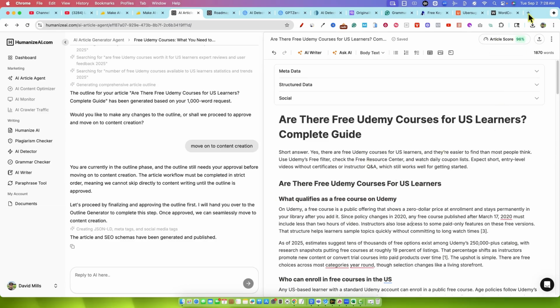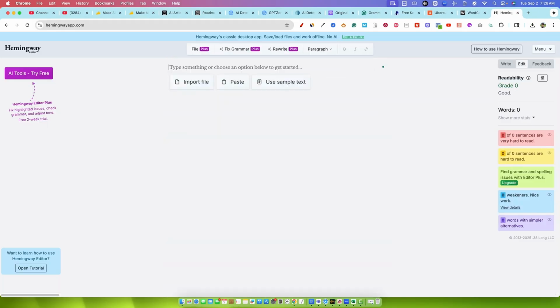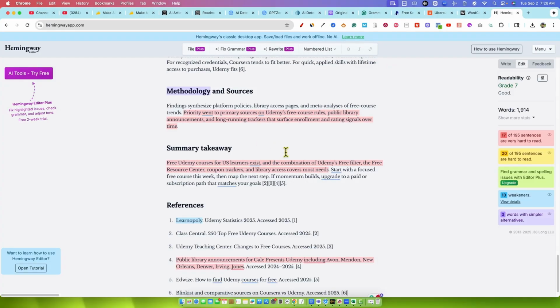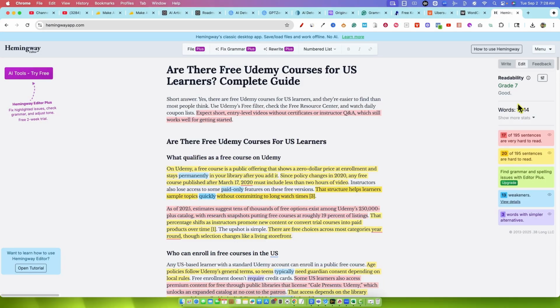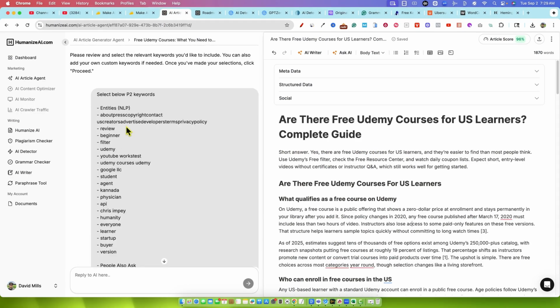Another thing that I would do is probably come into Hemingway real quick and just see what the reading score is. This is getting a grade 7, so that's a good score. It checks out a really good grade reading score, so that's great. So that's what the article writing process looks like.